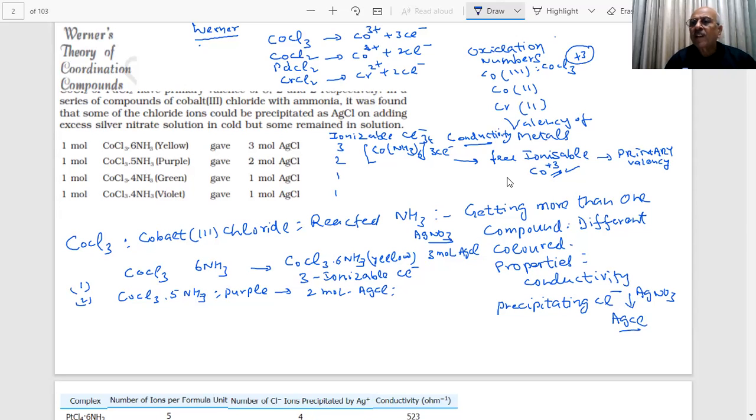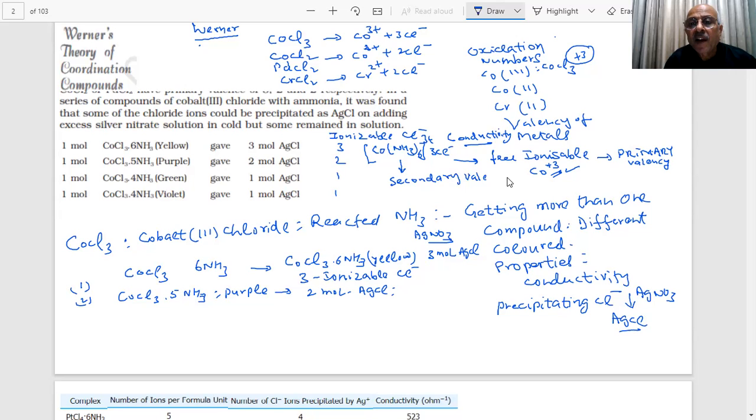But there is another type of valency now. What is happening to these ammonia molecules? They are not free. They are attached, forming a coordinate covalent bond with the cobalt. Whatever I write in the bracket is not ionized. These are not forming any ions, and this is what he calls the secondary valency.